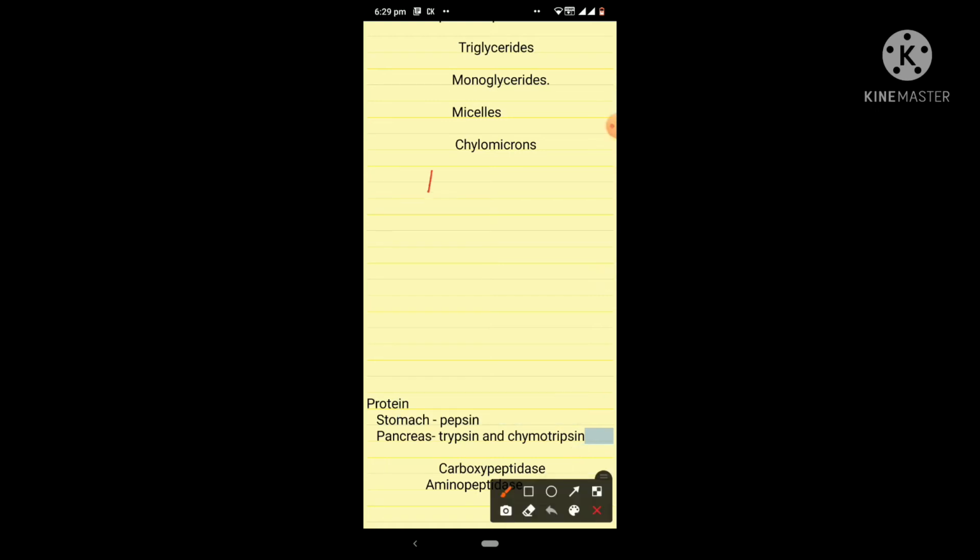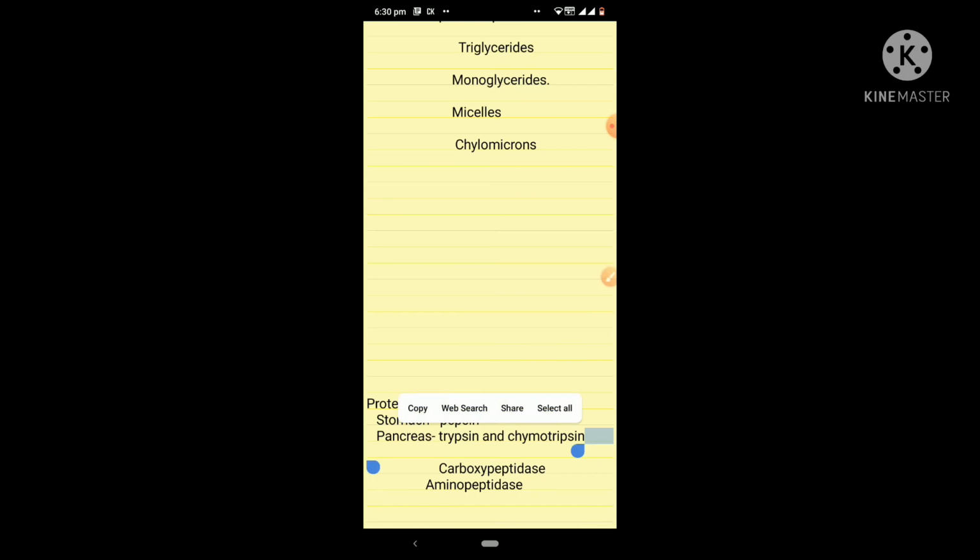So once protein reaches our stomach, the proteins will get digested into dipeptides and tripeptides with the help of peptidases. These dipeptides and tripeptides will get transported into the intestinal cells, from where they will get broken down into amino acids by cytoplasmic proteases. These amino acids are then absorbed into the blood. So that's all about the protein absorption.